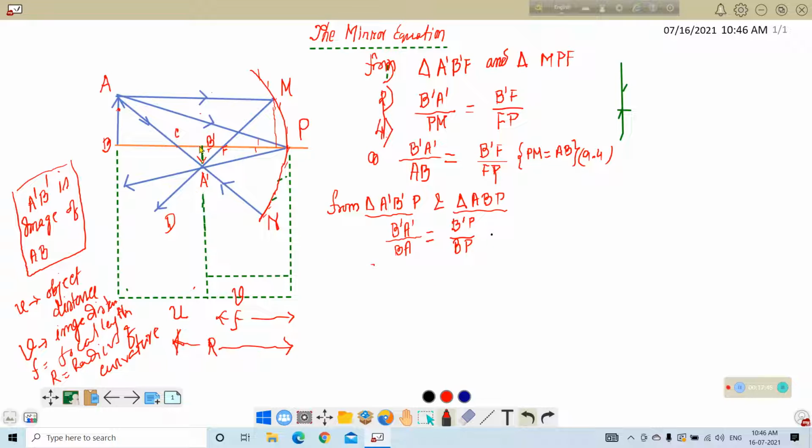Here, height by height is equal to base by base. So this is equation number 9.5.